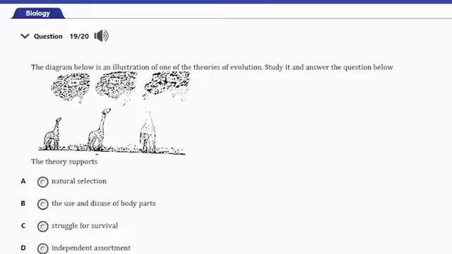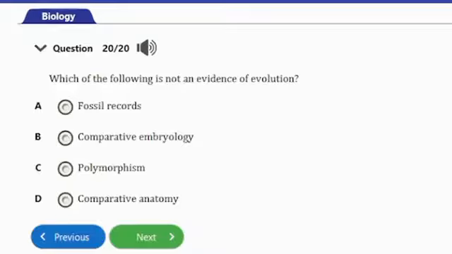So this is actually a diagram of a giraffe trying to reach out to the trees which are high above. So you see the giraffe starts developing long necks over time. So this theory is that of the use and disuse of body parts. So let's consider the next and the last question, guys.